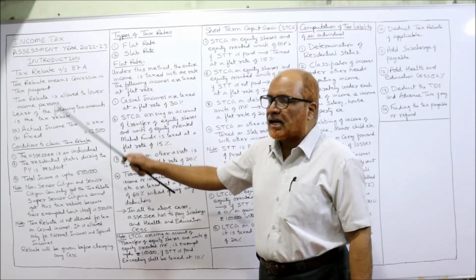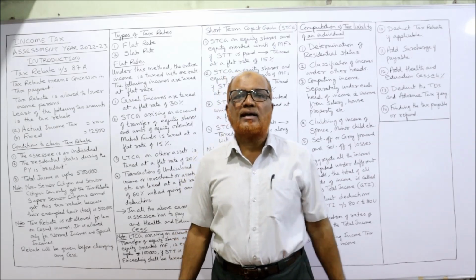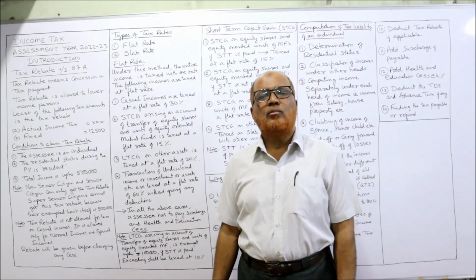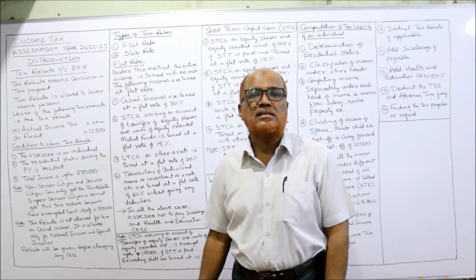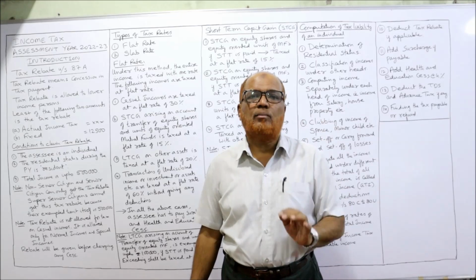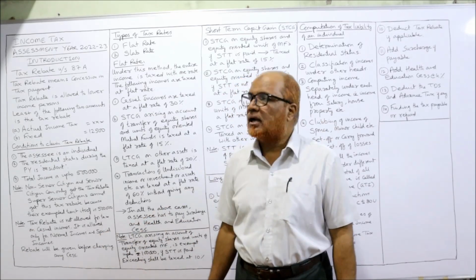The tax rebate means concession in tax payment. Concession or reduction in tax payment is called tax rebate. The tax rebate is allowed to lower income groups. Everybody will not get the tax rebate. The tax rebate will be allowed only to lower income groups. Who are called the lower income groups? I'll explain in the conditions.